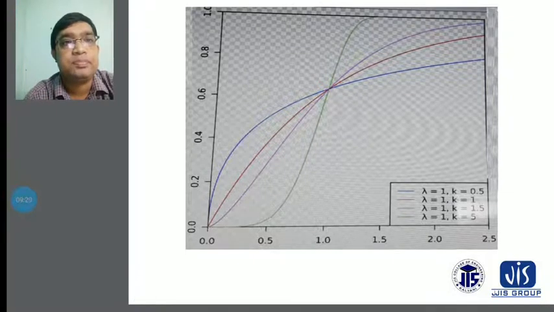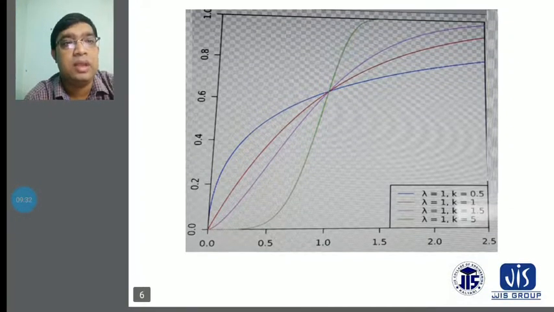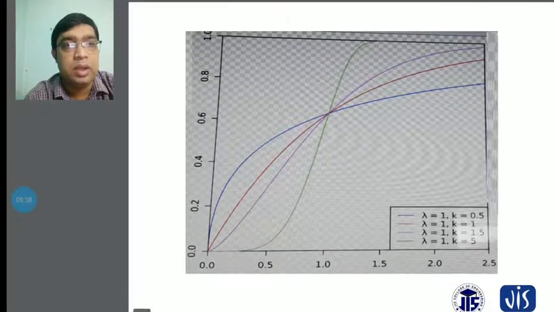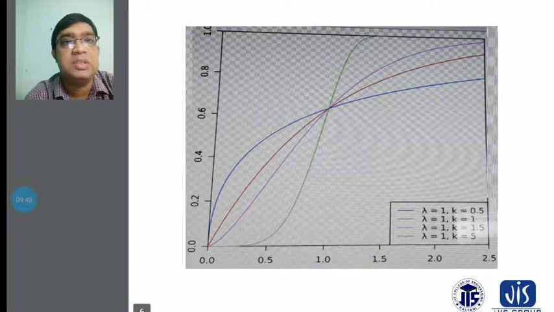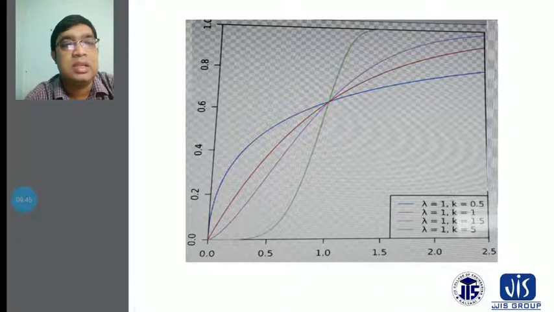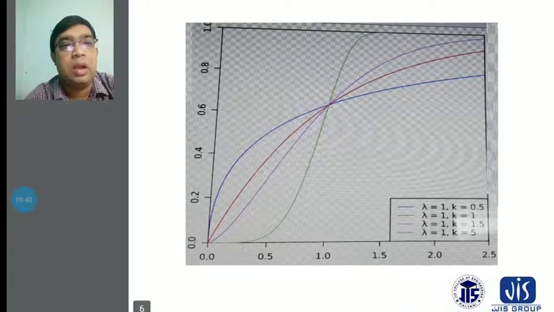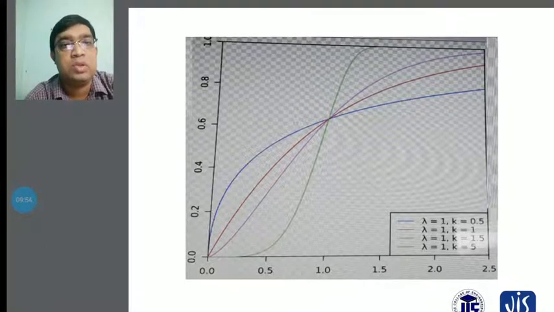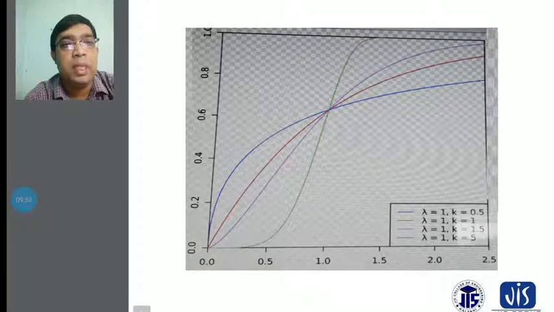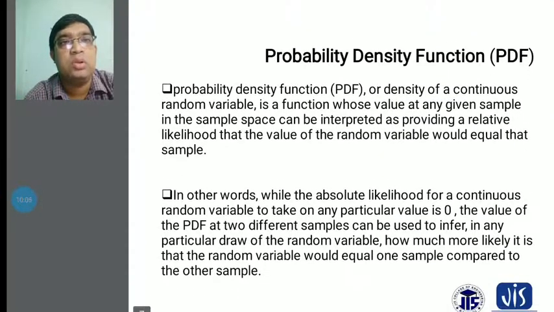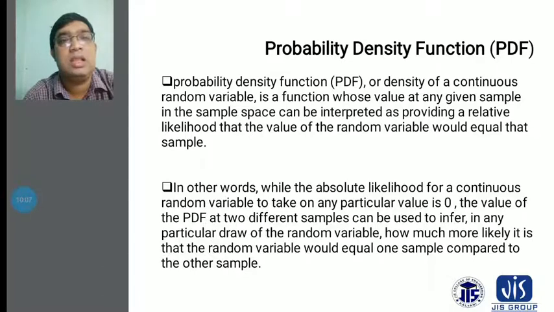And another thing, the purple color shows lambda equals 1 and k equals 1, and the violet color shows lambda equals 1 and k equals 1.5. Another one you can see is lambda equals 1 and k equals 5 in this figure, and this depends on the ratio of k and lambda, as considered in these diagrams. And another thing to consider is our probability density function, the PDF.